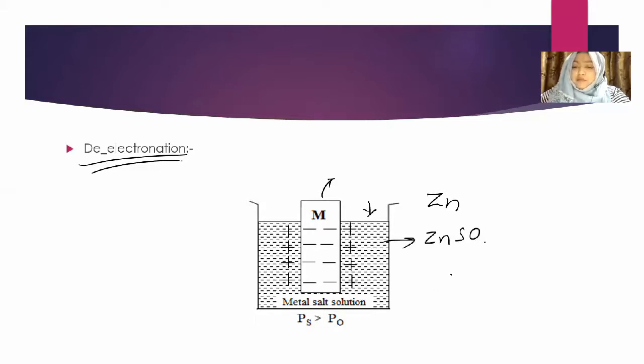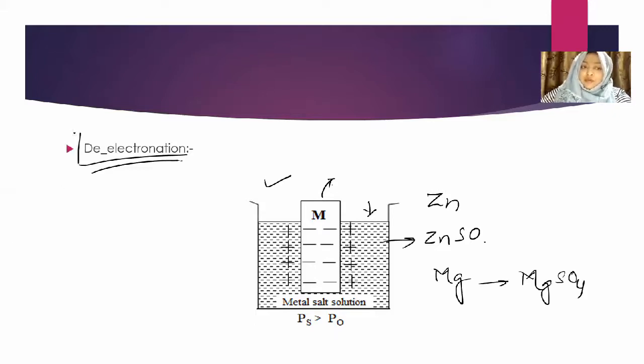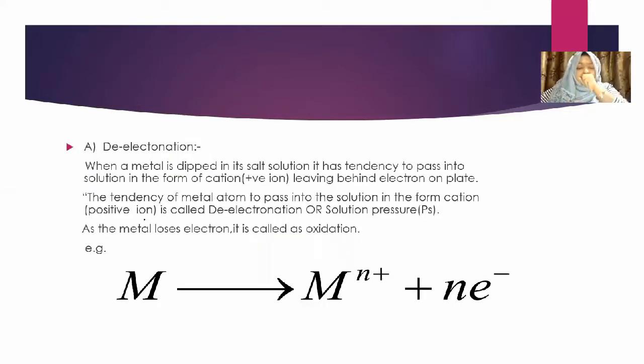If you have taken magnesium, the solution will be MgSO4. So this is nothing but its own solution. Whenever a metal is dipped in its own solution, an electrode is formed, and on that electrode one process occurs, and that is de-electronation. Let's see what de-electronation is in detail.